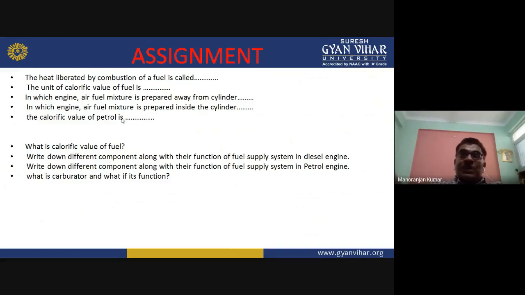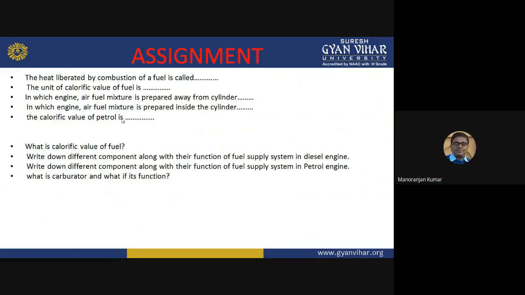For example, the fuel tank is a storage of the fuel, a storage of the diesel. The sediment bowl will remove the heavier impurities present in the diesel. After that, the fuel filter will remove the lighter impurities present in the diesel. After that, we have seen the lift pump. Lift pump is necessary to lift the diesel from the diesel tank to the injection pump.